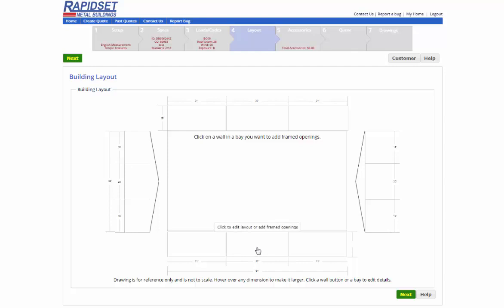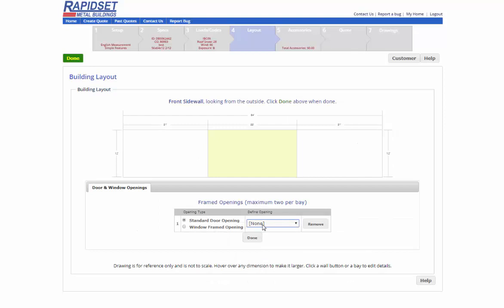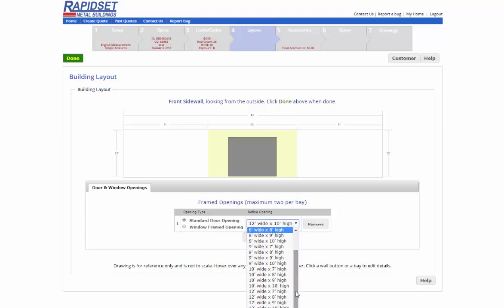What you can do is click on any wall you want. Let's say I want an opening right here. You just simply click the wall, and then you can choose what opening you'd like to have framed, and then you pull down the options. The options that show will only be the ones that are available for that size bay. If you needed a bigger framed opening, you just have to get into advanced mode, and then you're able to set the bay widths. Then you can go crazy with bay spacing and whatnot.